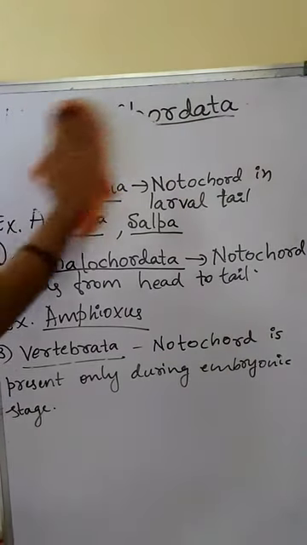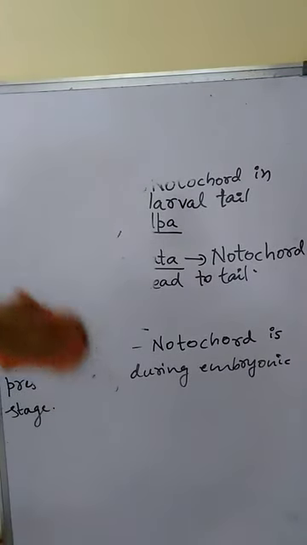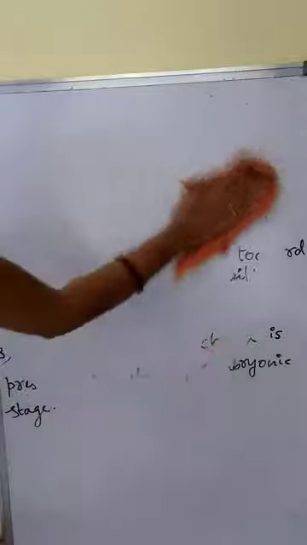And in the case of vertebrates, a ventral muscular heart is present, and that heart may be 2-chambered, 3-chambered or 4-chambered. A 2-chambered heart means the presence of one auricle and one ventricle. A 3-chambered heart means the presence of auricles and a ventricle. A 4-chambered heart means the presence of 2 auricles and 2 ventricles.